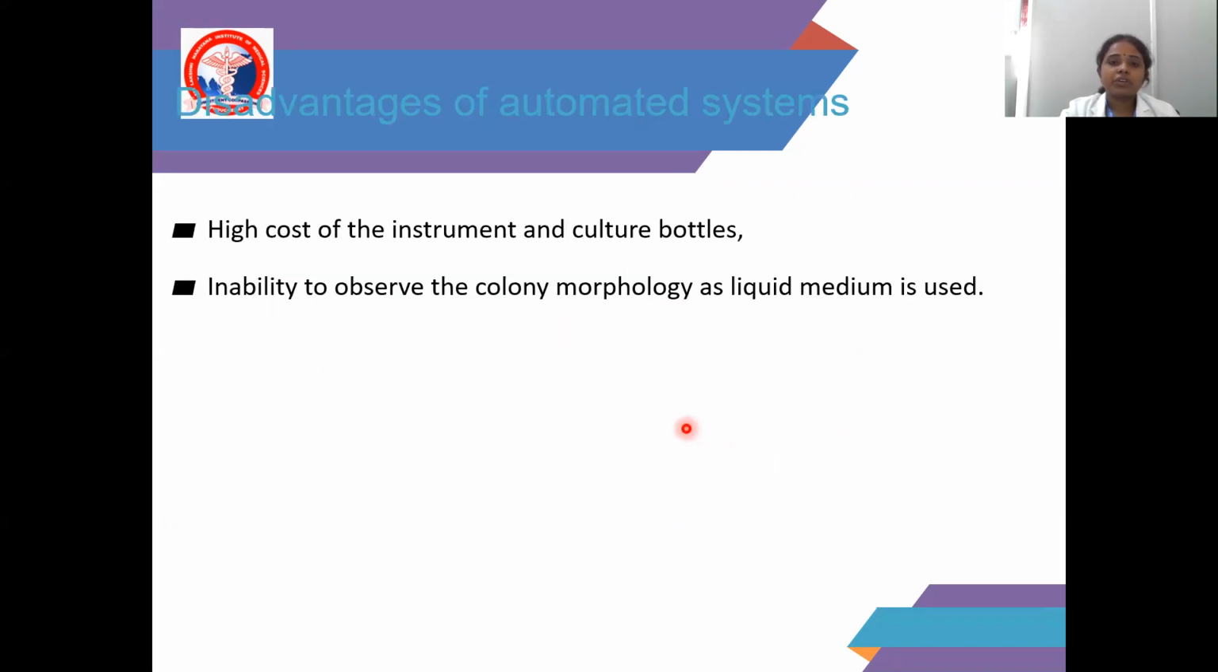And the disadvantages of the automated system are the high cost of the instrument and culture bottles, and the inability to observe colony morphology as liquid media is used. So it is high cost. The conventional method we can do at low cost itself.